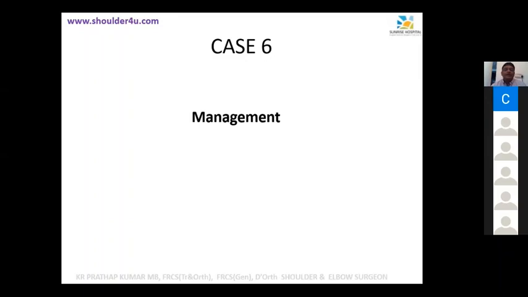And you will treat, Akhil Junior? Sir. So what will you give? Initially we can give conservative management with a tennis elbow brace and NSAIDs. And if it is not subsiding, then we can give local steroid injections.